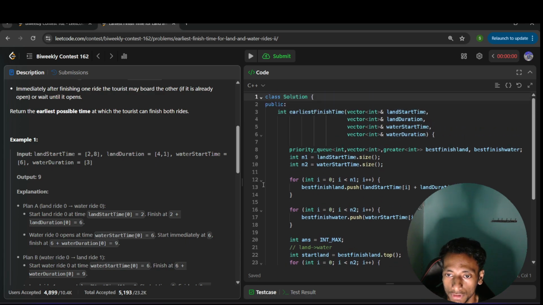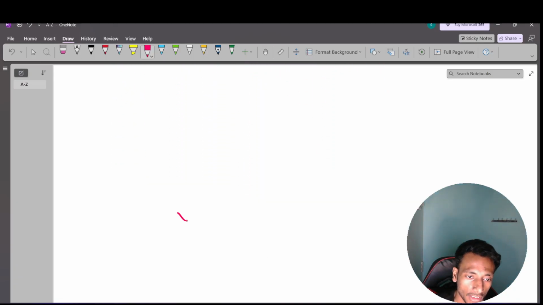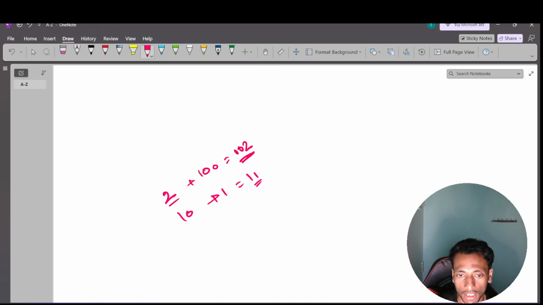First of all, I have to know what is the best water ride and what is the best land ride. Which event will I call the best? The one that finishes first. Like, what is the start time plus the duration, because it is possible that the start time is 10 and it takes 1 minute, so it ends at time 11. But it is possible that it starts at 2 but the duration is 100, so it ends at time 102. So this will be our best time.